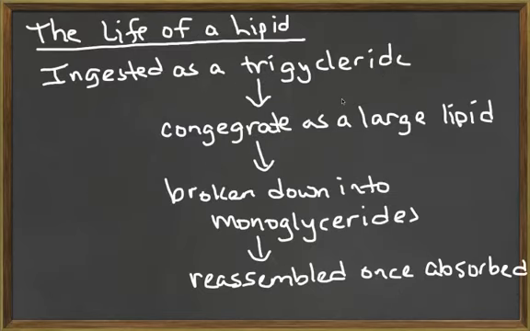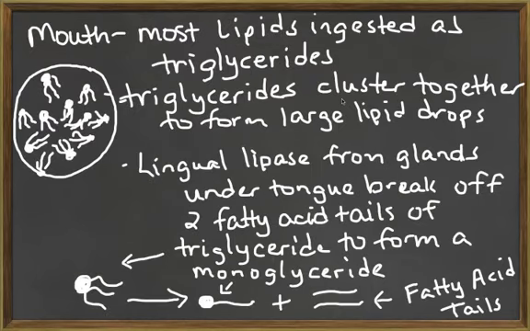Next, we'll look at the life of a lipid. Keep in mind that the lipid is usually ingested as a triglyceride. The triglycerides congregate together as a large lipid drop. Triglycerides get broken down into monoglycerides and fatty acids. Lipids begin their chemical digestion in the mouth. The most important and abundant dietary lipids are the triglycerides.